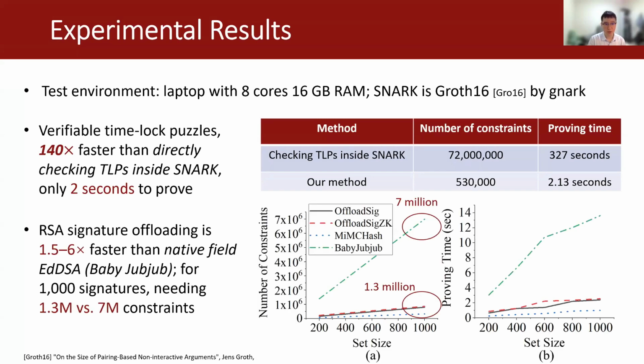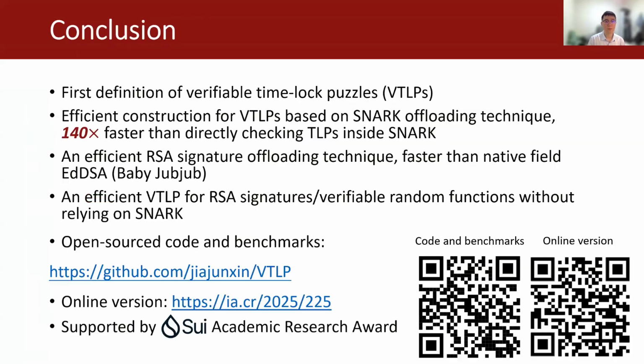For SNARK signatures, our offloaded RSA signature is around 1.5 to 6 times faster than native field EdDSA signatures, which is also known as Baby Jubjub. For 1000 signatures, we only need 1.3 million constraints versus 7 million constraints for EdDSA signatures.